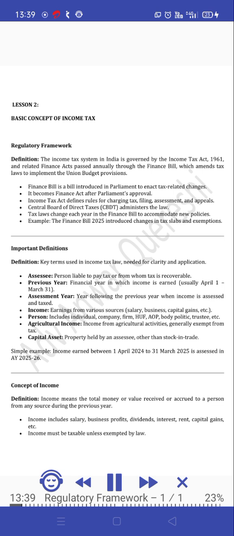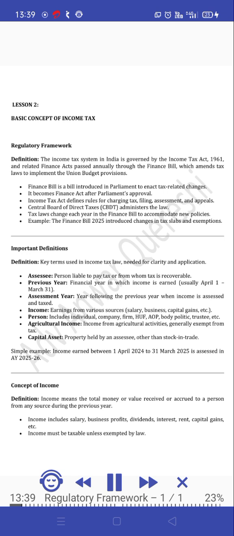Lesson 2. Basic concept of income tax. Regulatory framework. Definition. The income tax system in India is governed by the Income Tax Act, 1961, and related finance acts passed annually through the Finance Bill, which amends tax laws to implement the union budget provisions. Finance Bill is a bill introduced in Parliament to enact tax-related changes. It becomes Finance Act after Parliament's approval.